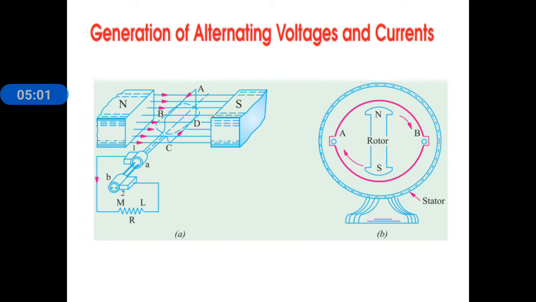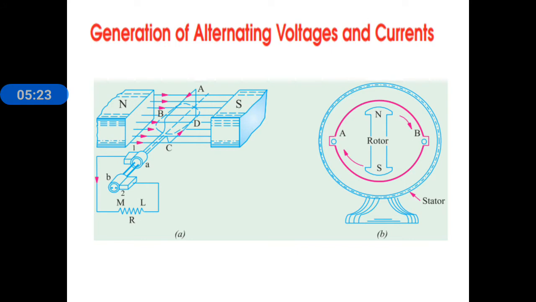In the second figure, the coils are placed and the north pole, south pole magnetic field is rotating. The difference is simple. In the first figure the coil is rotating, in the second figure the magnetic field is rotating, but the effect is the same. The magnetic field cuts the conductor.